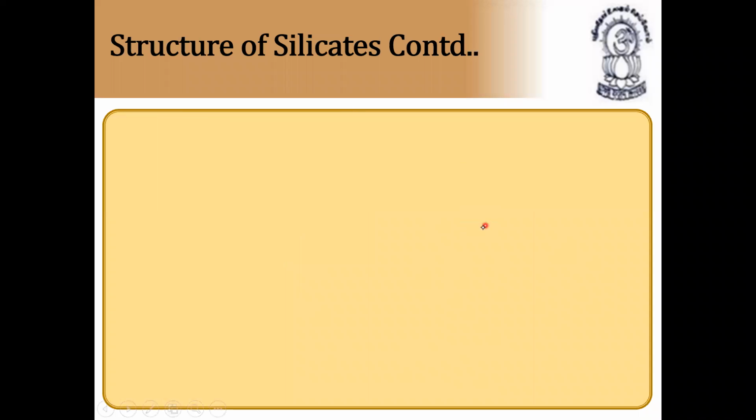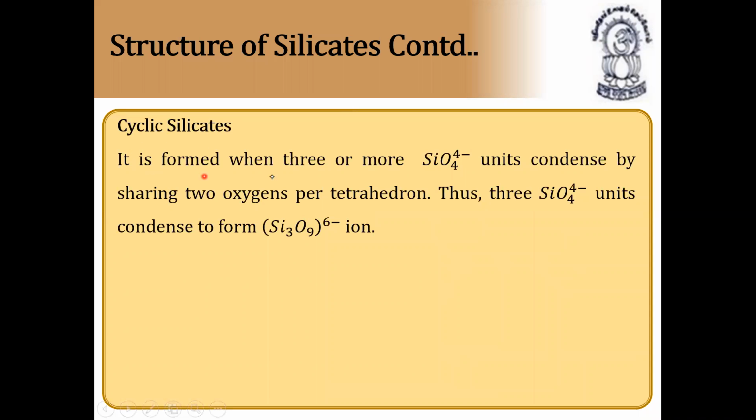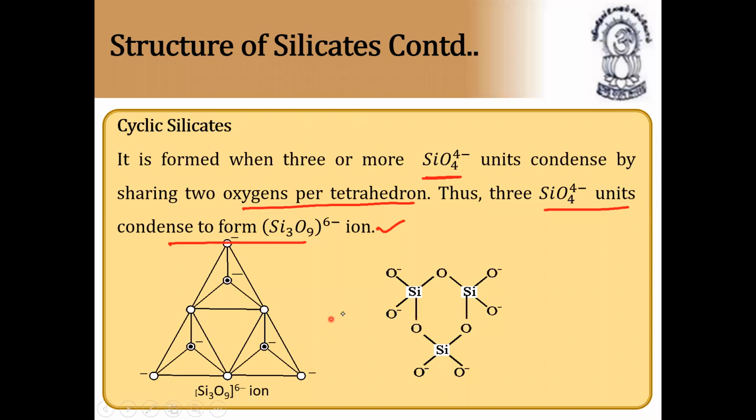Next continuation. Cyclic silicate. It is found when three or more SiO4 4- units condense by sharing two oxygen atoms per tetrahedron. Thus, three SiO4 4- units condense to form Si3O9 6- ions. Very, very important. This structure-based question they'll ask. See here, when three or more SiO4 units condense by sharing two oxygen atoms per tetrahedron.